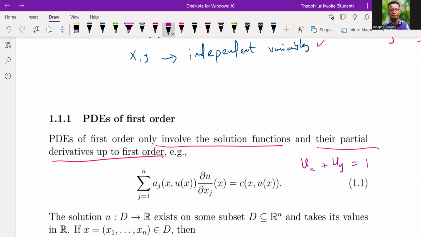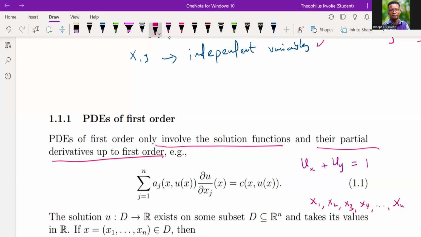Suppose I have a lot of independent variables, say x1, x2, x3, x4, up to xn as my independent variables.